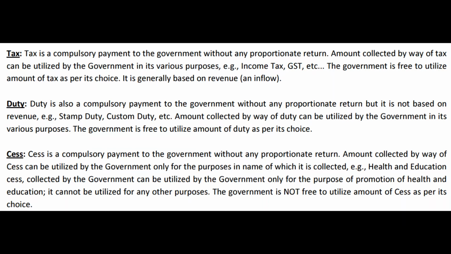Now, if income is earned, you have to pay income tax. If you sold some goods, you have earned some revenue. There is a huge difference between revenue and income. Revenue is a gross concept, income is a net concept. We'll come to that later. In your accounting terms, revenue means sales, income means profit. Both are not the same. And GST is calculated on what? Revenue, sales, not on profit. Income tax is calculated on profit.